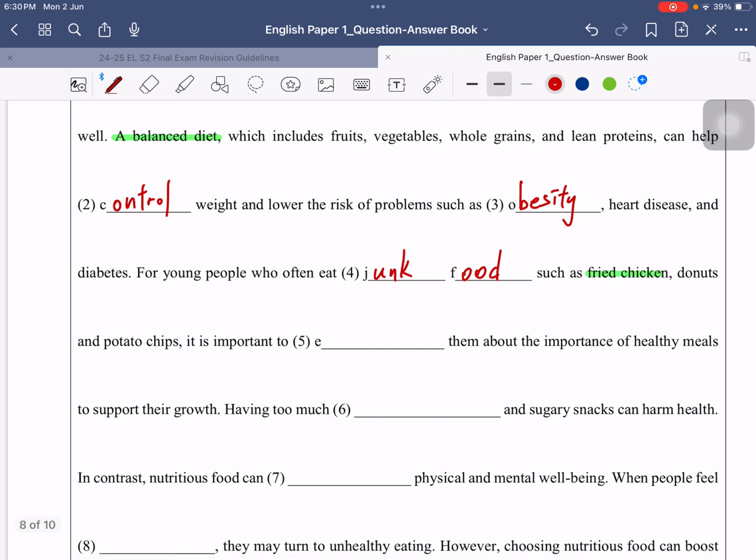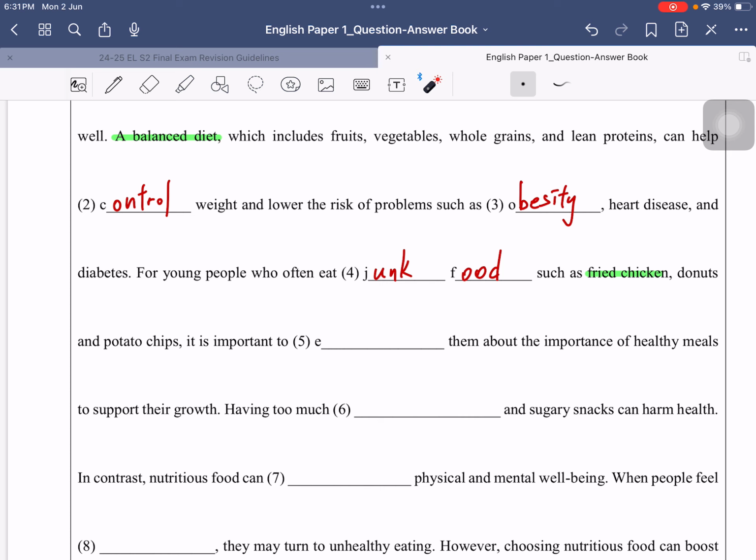It is important to teach them about the importance of healthy meals. It means we need to tell them why it is important to have healthy meals. So we need to teach them about the importance of healthy meals.